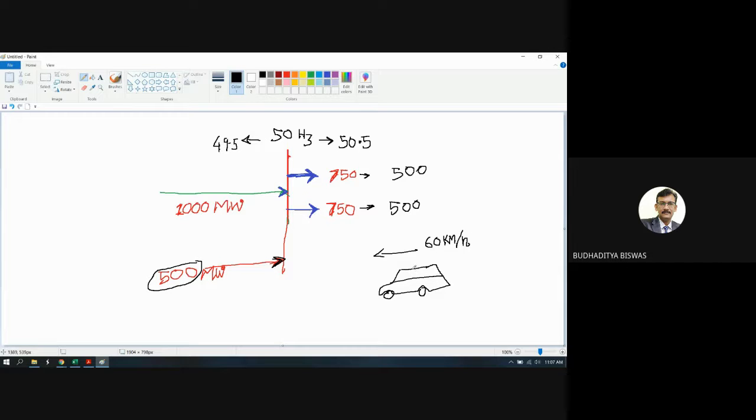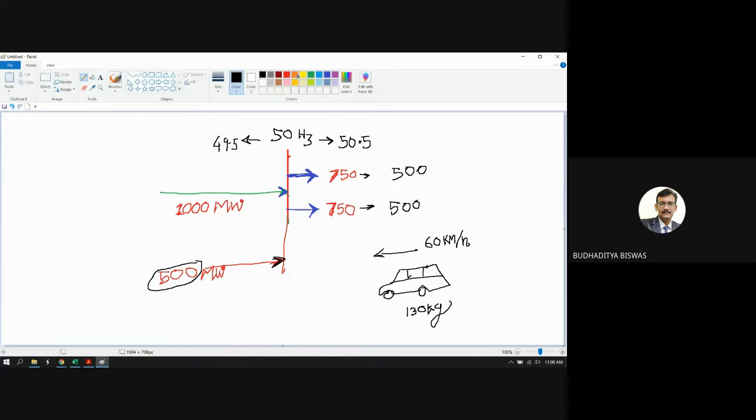Say two persons are already sitting in this car, so the weight of the two persons is, say, 130 kg. Now this 130 kg load is applied to the car, and the car is moving at a constant speed of 60 kilometers per hour in this direction.